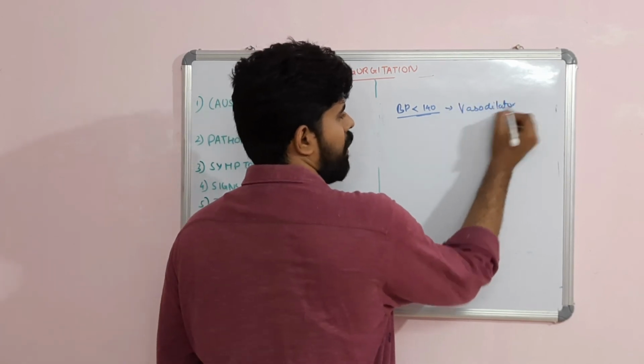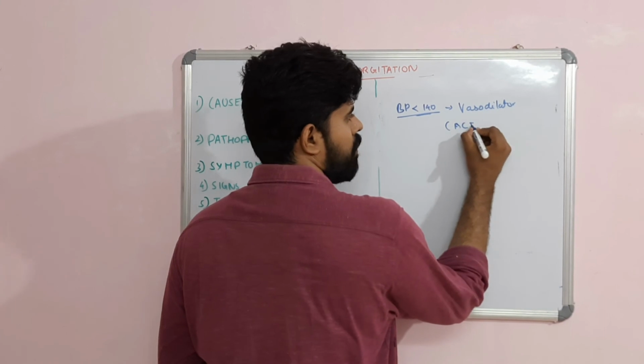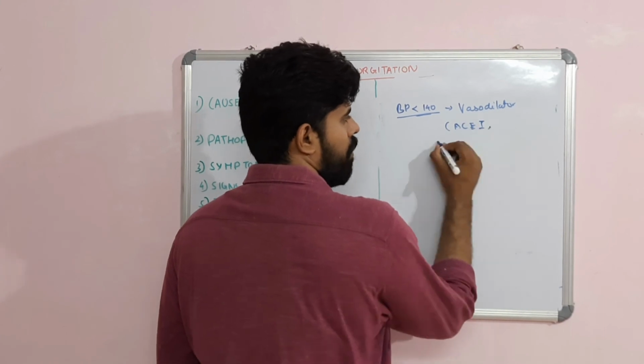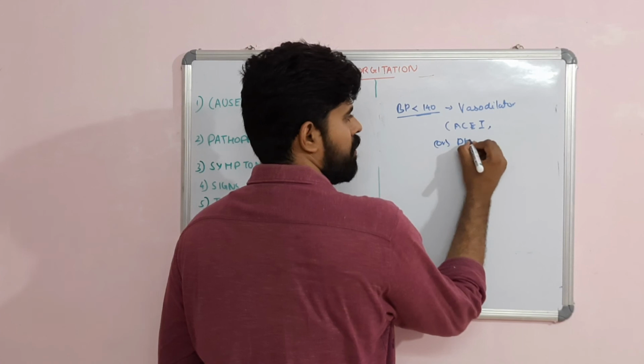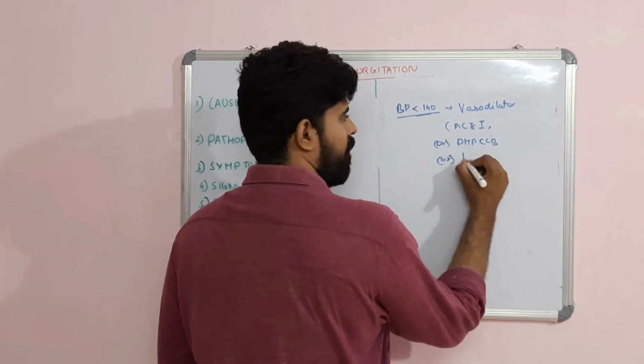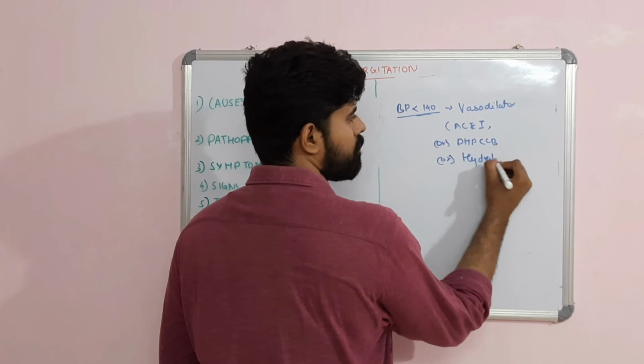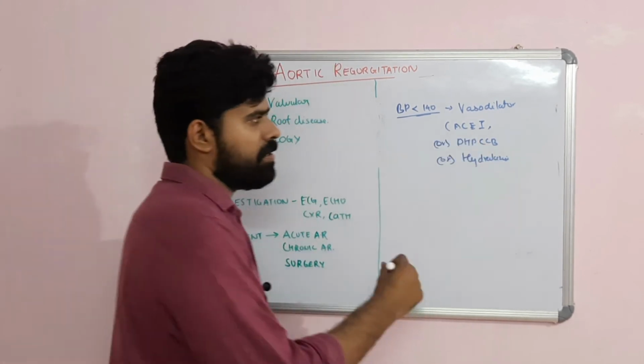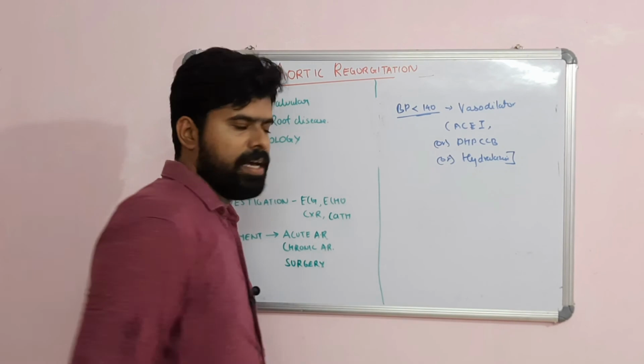Vasodilators, predominantly an ACE inhibitor, or a dihydropyridine CCB, or with the help of hydralazine. This is the target blood pressure. You can use vasodilators in these settings.